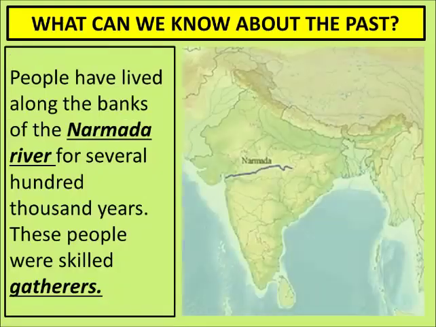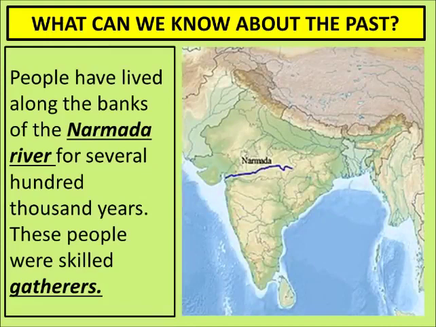People have lived along the bank of the Narmada river for several 100,000 years. These people were skilled gatherers. See, this is the map of India and this is the Narmada river originating from Madhya Pradesh. This portion is Madhya Pradesh, then it flows towards Maharashtra, and this is Maharashtra state. Thereafter this river falls into the Arabian Sea.